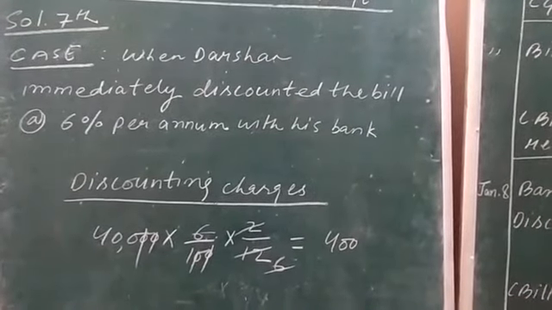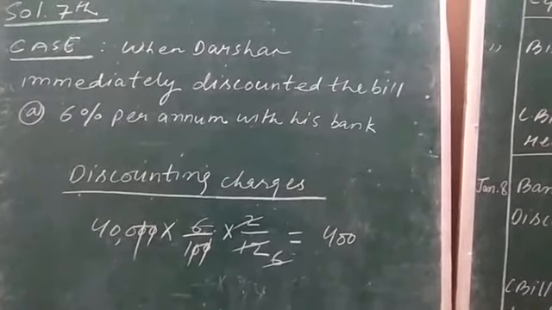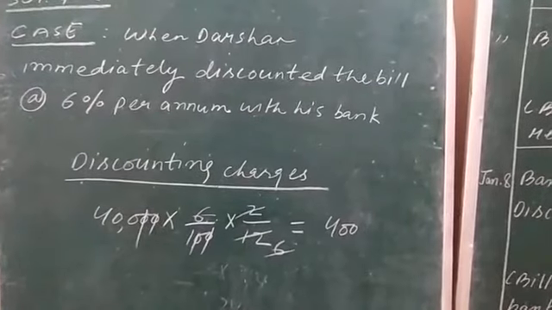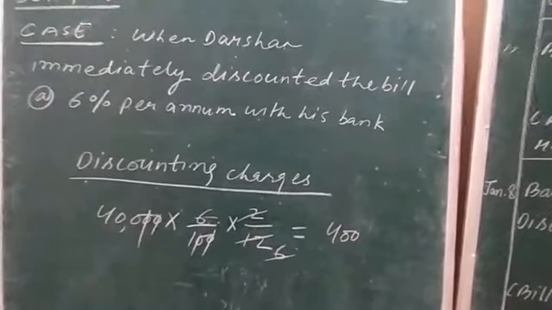Here the bill is of 40,000 rupees. At the rate of 6%, the amount is to be discounted, means to be left by Darshan,